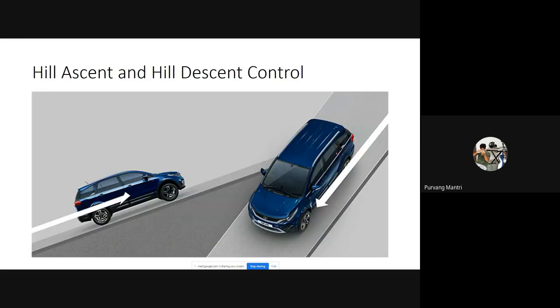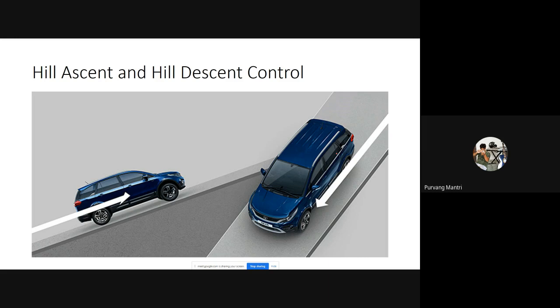So next we have the hill ascent and hill descent. We have this issue whenever we are climbing any bridge, and if there is a traffic congestion on the bridge, then we have to hold the brake pedal, or we have to pull the handbrake lever, so that the brakes have been actuated and we don't have to keep the brake pedal pressed. In similar fashion, instead of that hand lever, hill ascent and hill descent control helps, assists the driver whenever the vehicle is either climbing any bridge or climbing any hill, or moving in the downward direction from a hill or a bridge. So this is implemented in low speed conditions.